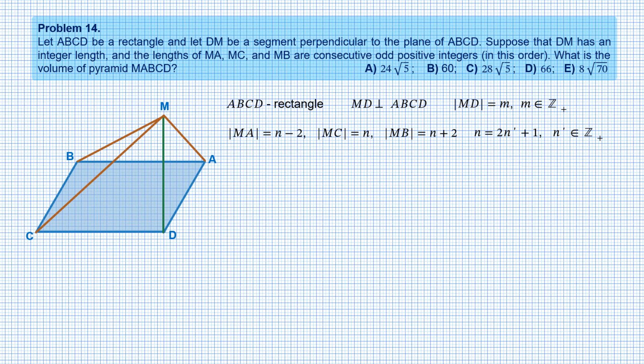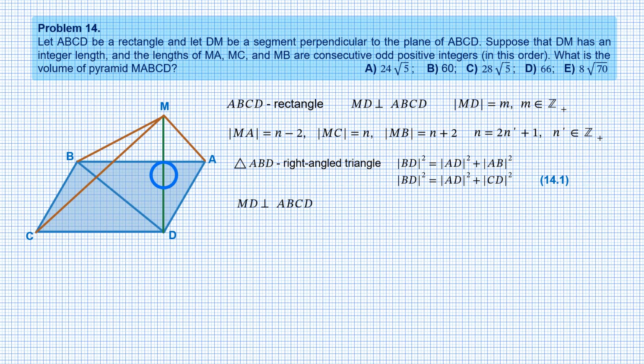So let's step ahead and draw diagonal BD. Since ABCD is a rectangle, triangle ABD is a right-angled triangle with hypotenuse BD. So we can write that BD squared equals AD squared plus AB squared. But a rectangle is also a parallelogram, so side AB is equal to its opposite side, CD. Therefore, the last equation can be rewritten as BD squared equals AD squared plus CD squared, equation 14.1.